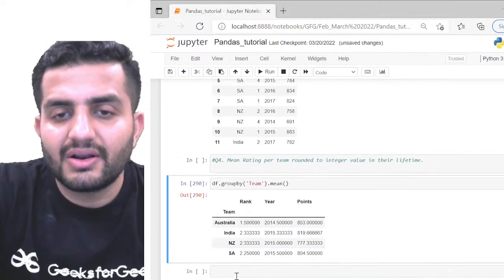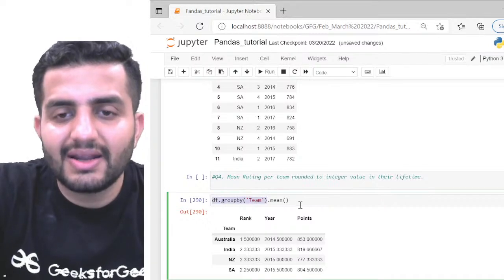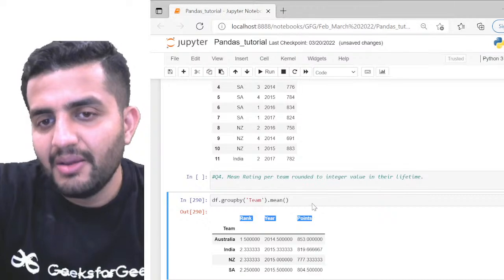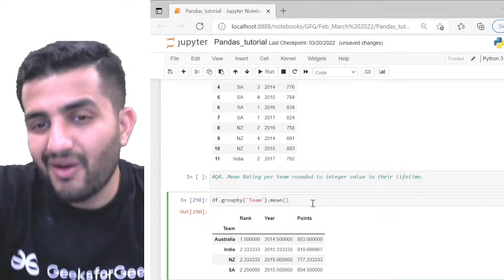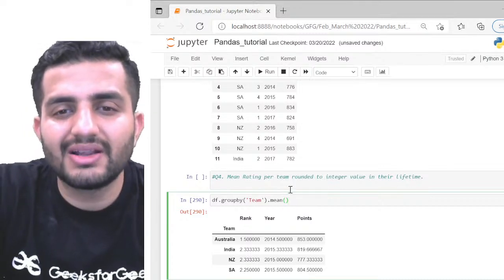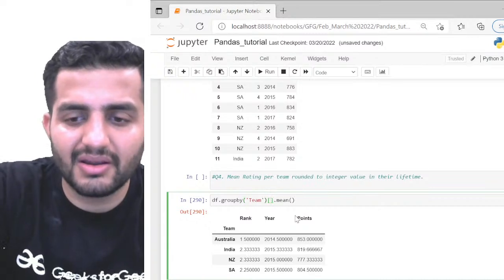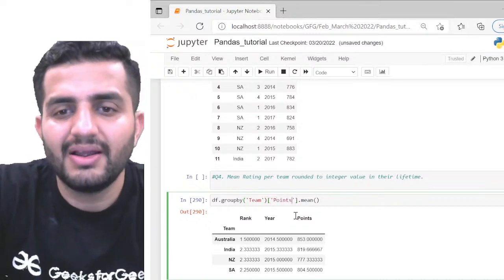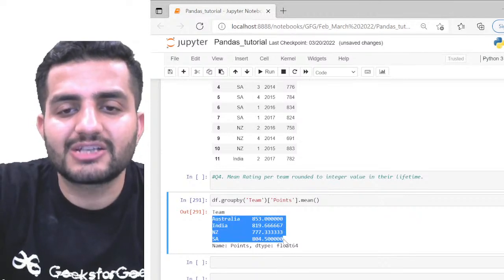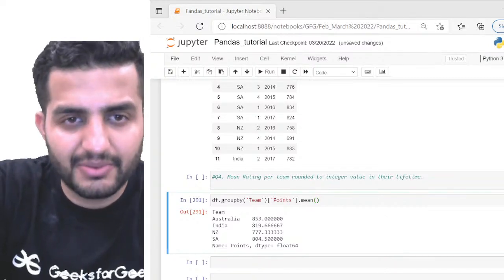So now what you get is, on the entire team you're getting the mean. So basically for all the columns you're getting the mean, right? But what exactly we wanted, it's not a wrong answer. You can absolutely do that, but again eventually we have to filter out only the mean rating, that means the points, right? So I can simply write the column here, points, for example, and I can do a mean. So now I'll only get the mean of my respective teams I wanted. I can pretty much do that.